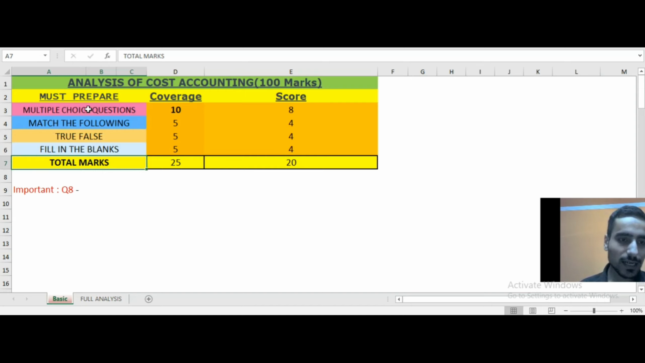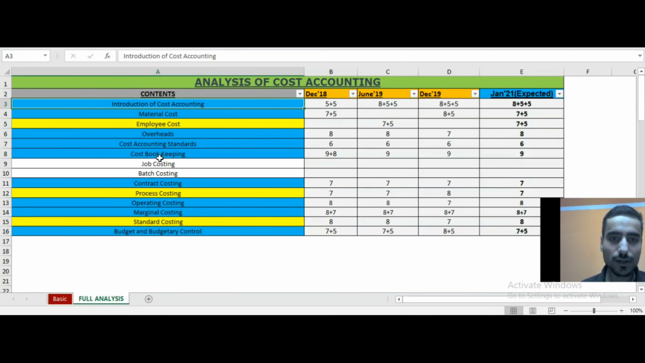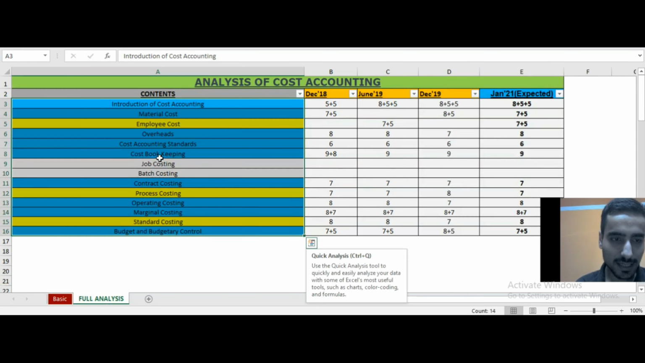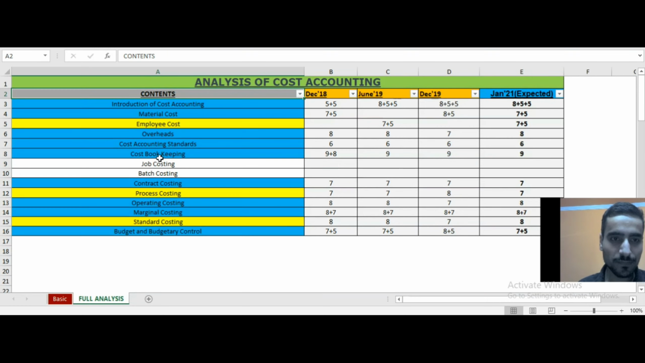Right, now coming to the full analysis of this subject, we have these topics, these are around 14 topics in total, right? So let's discuss one by one. First topic is introduction of cost accounting.